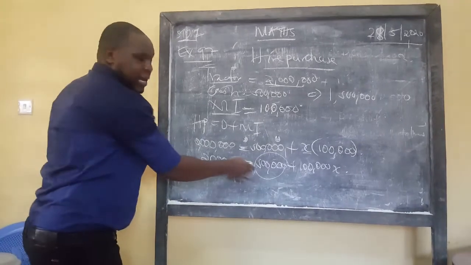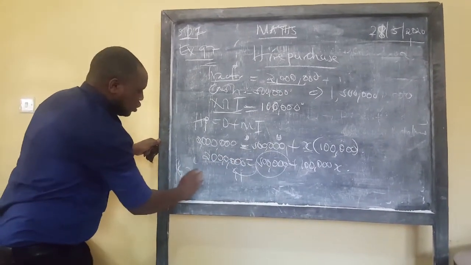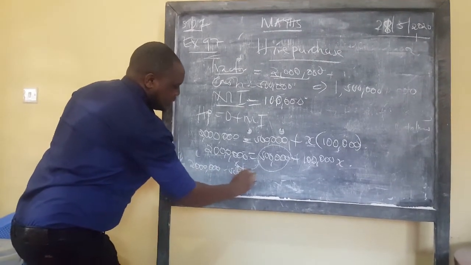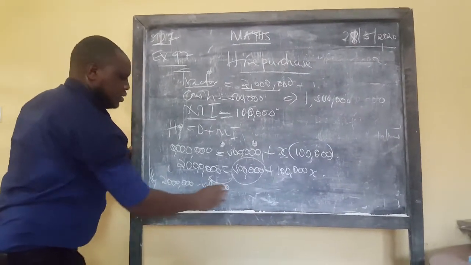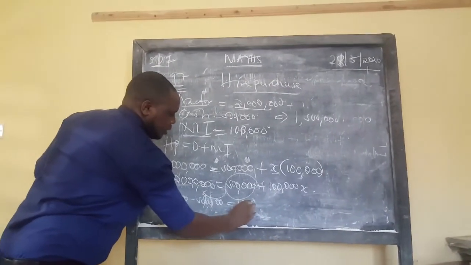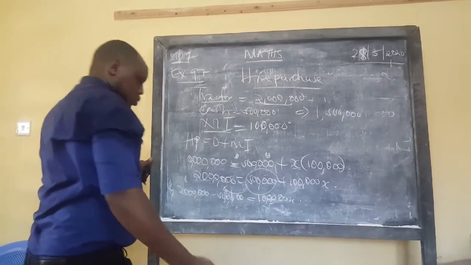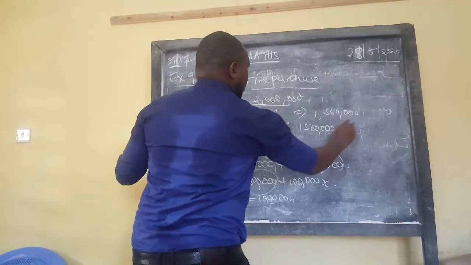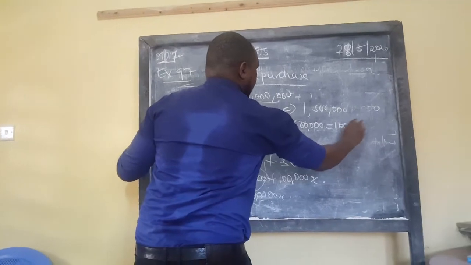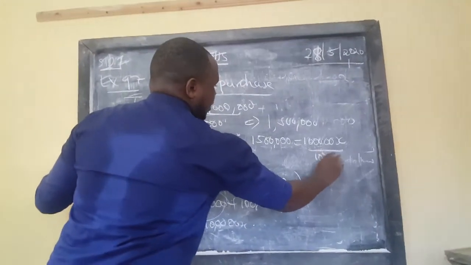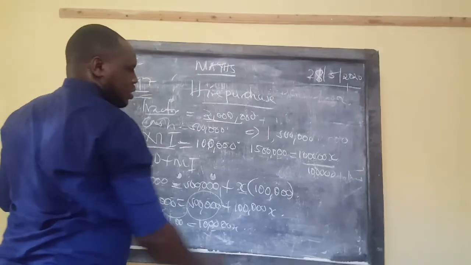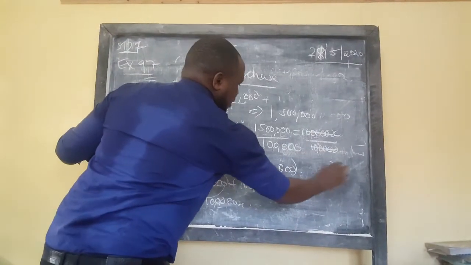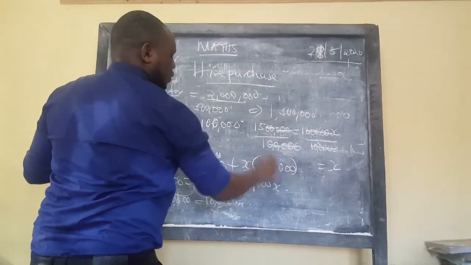It was plus, so we subtract it from this side. So 2 million minus 500,000 is equal to 100,000 X. Simply, on this side we get 1,500,000 is equal to 100,000 X. We want to remain with X, we don't want 100,000 X, so we divide by 100,000. X is equal to 15.